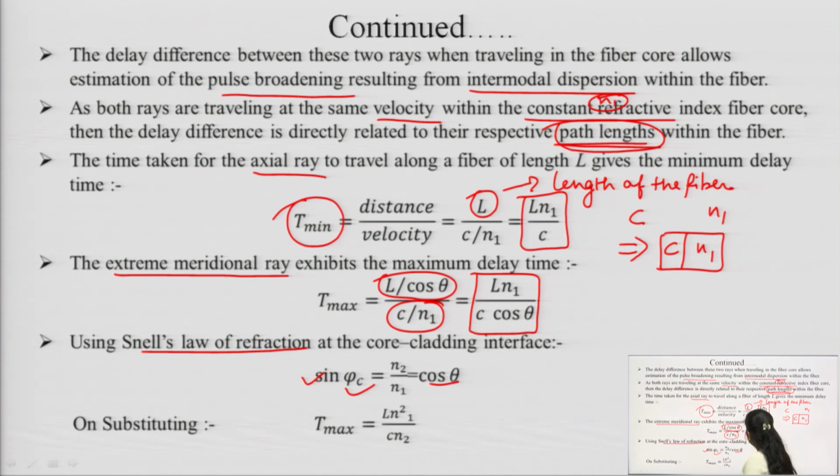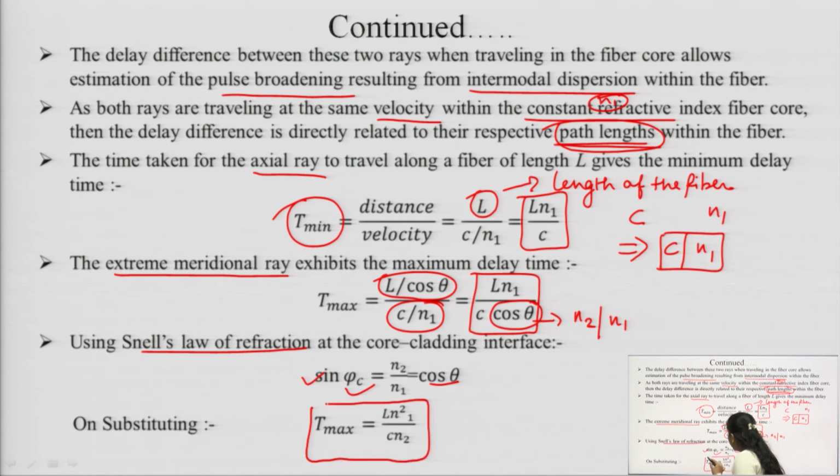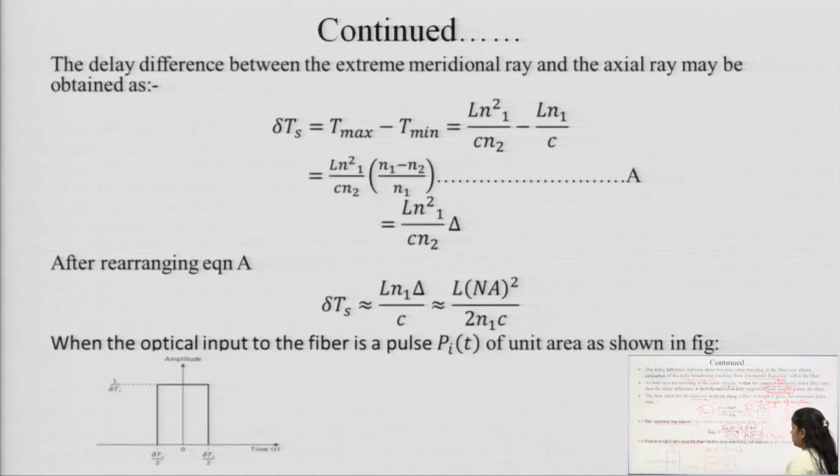So, in place of cos theta here, we can substitute n2 by n1, and when we substitute this, we get T max equal to L n1 square by c n2. You can easily try this by substituting n2 by n1 in place of cos theta.